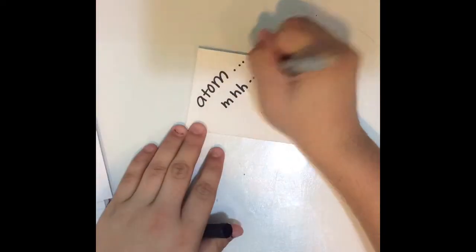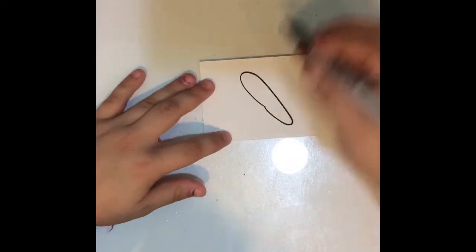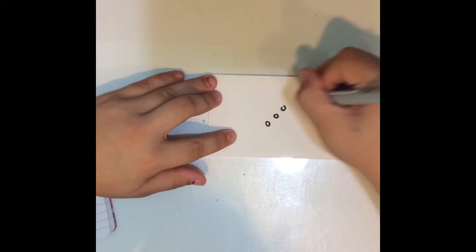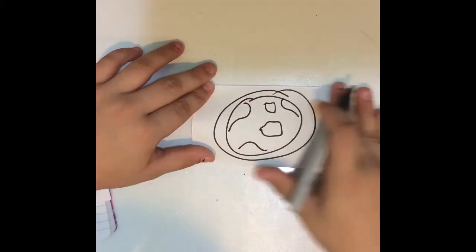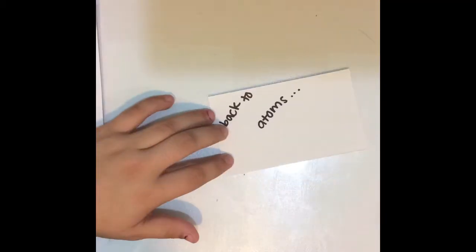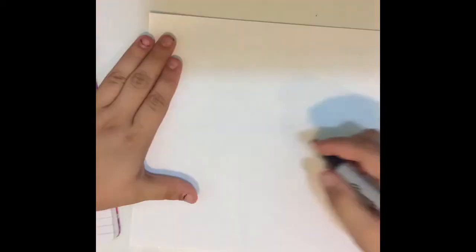Some of you might know what an atom is. Well, does it ring a bell? It's anything, it's everything. It's made up of matter, which is made up of atoms. Back to atoms, they're everywhere.